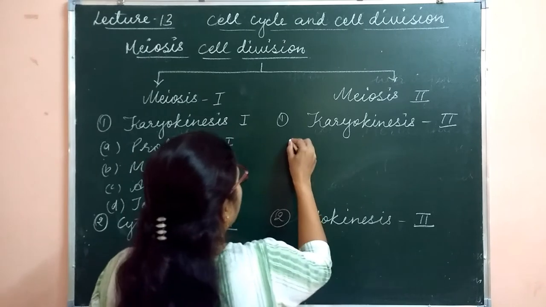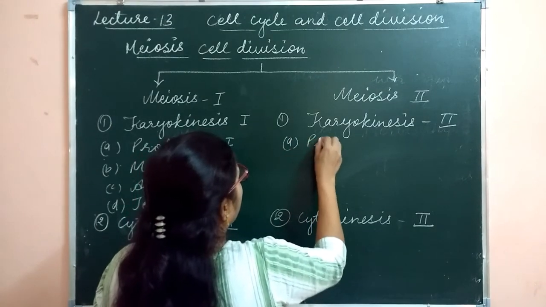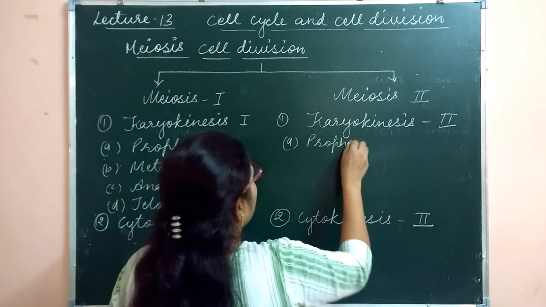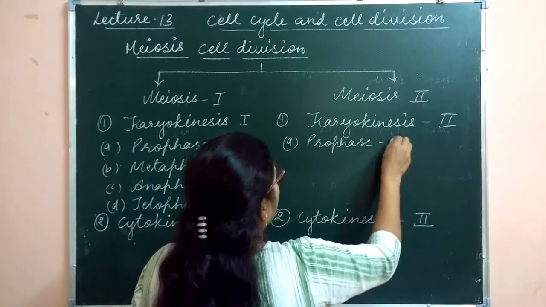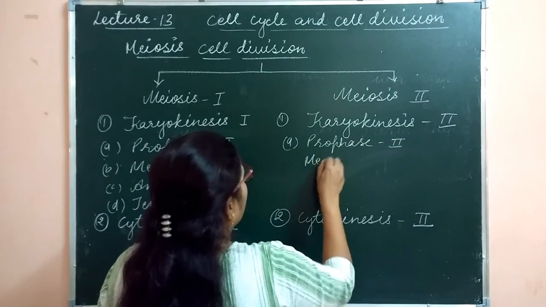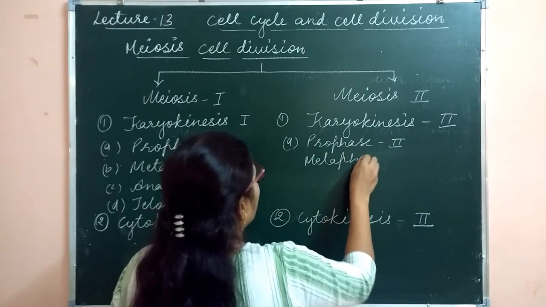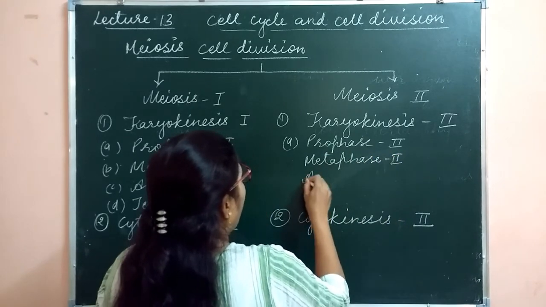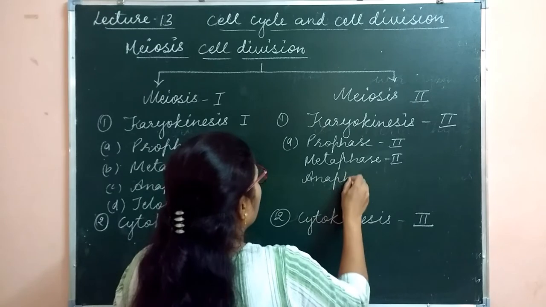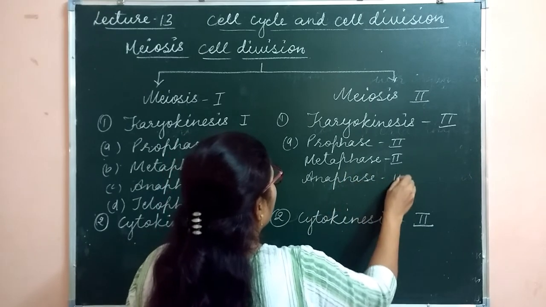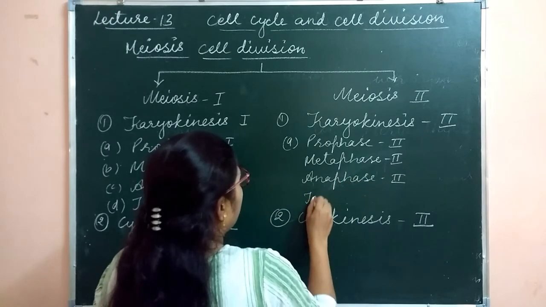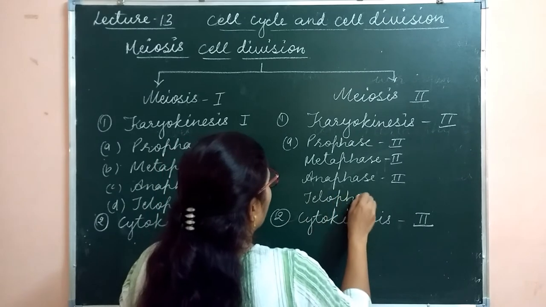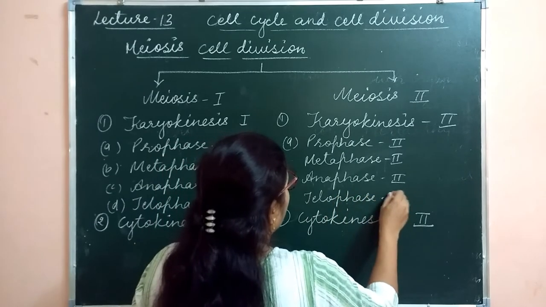Again, in karyokinesis 2, the subphases are prophase 2, metaphase 2, anaphase 2 and telophase 2. Clear?